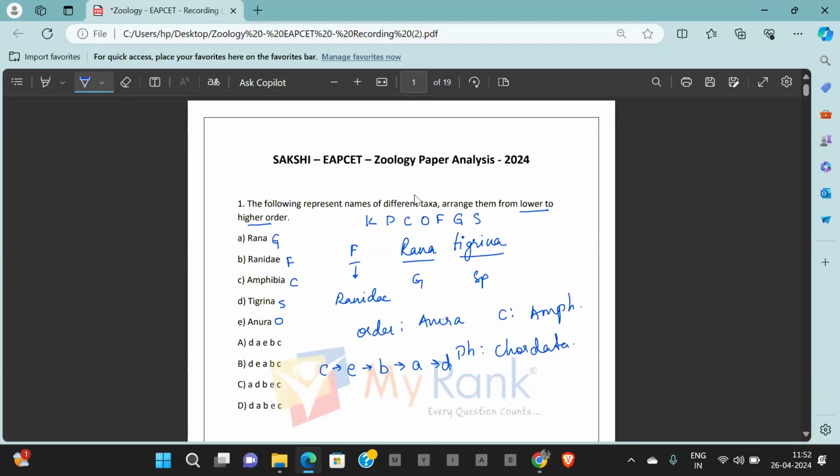But this is the order from class to species, which is high to low. The question they have asked is from low to high. So the answer becomes D, A, B, E, C. Answer is option 1.